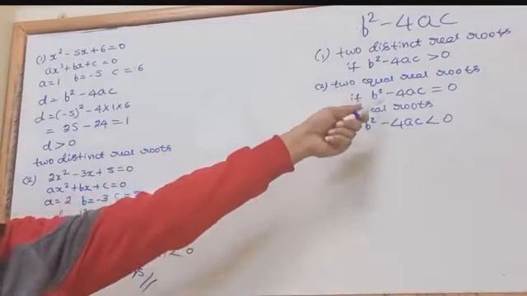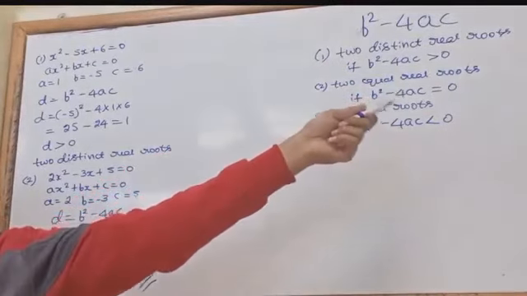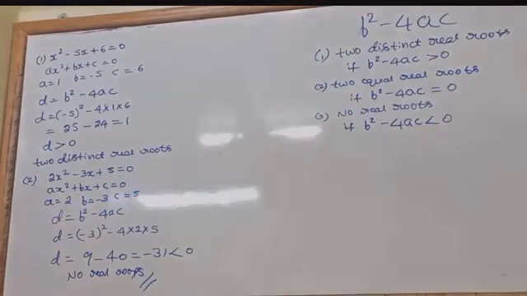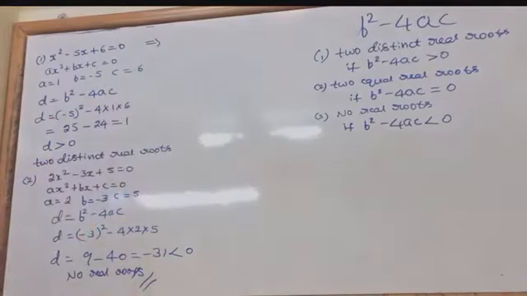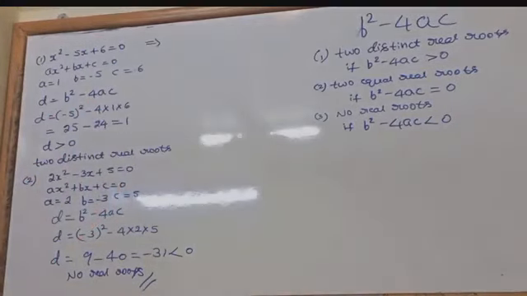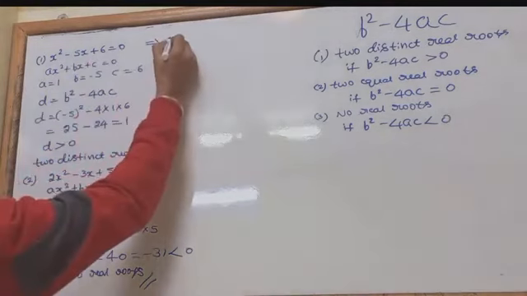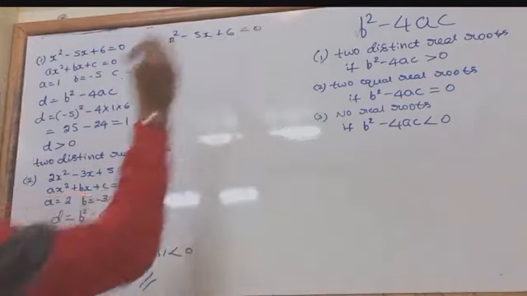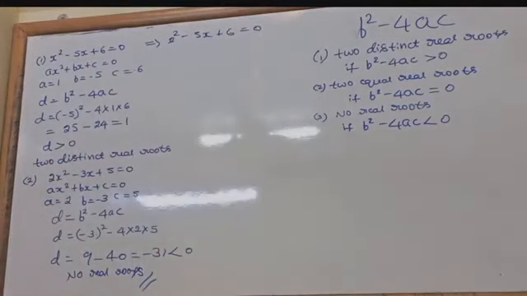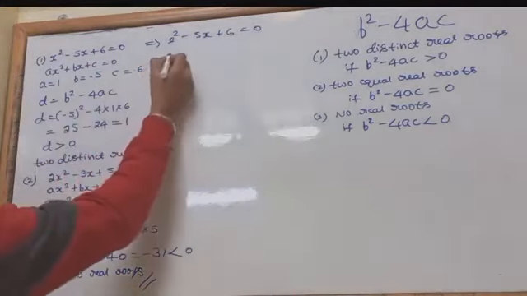ಇದು b square minus 4ac is equals to 0 ಇದ್ರೂ ಕೂಡ you need to find the roots. ಹಾಗಾದ್ರೆ ಇದಕ್ಕೆ ನಮಗೆ two distinct real roots ಬಂದಿರೋದ್ರಿಂದ I'll take the same equation and I'll find the roots for that equation by using formula. So ಹಾಗಾದ್ರೆ x square minus 5x plus 6 equals to 0. Now do you know the formula? ಈಗಾಗಲೇ ಗೊತ್ತಿದೆ formula. So ಏನು formula?